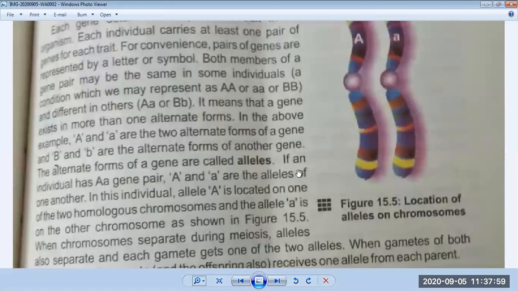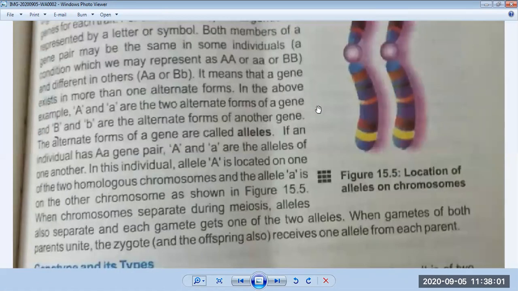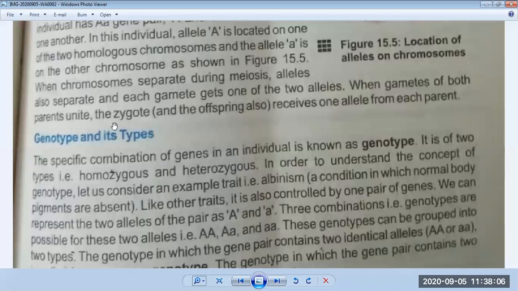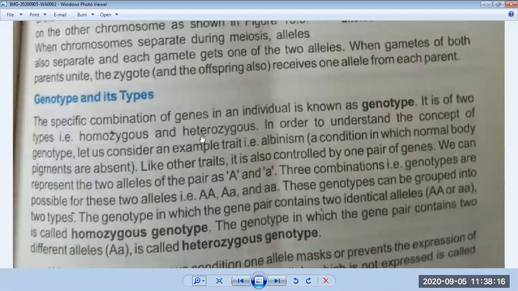Now we will discuss in detail how these genes are made. It is of two types. Genotype has homo, meaning same, and hetero, meaning different. So in order to understand the concept of genotype, let us consider an example. Before starting the topic, we would like to understand this concept with the help of an example trait.